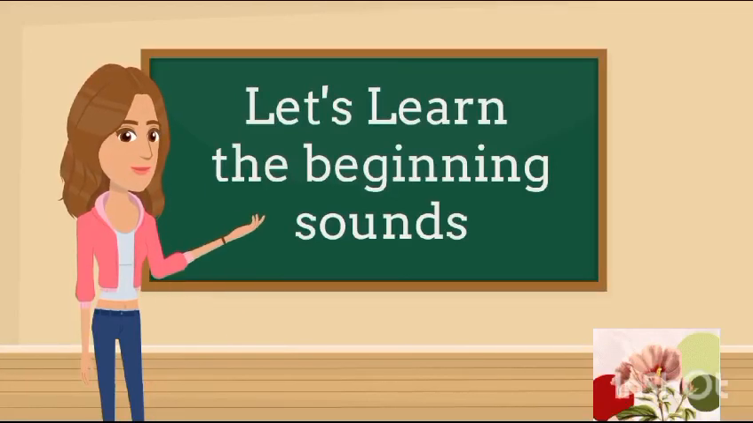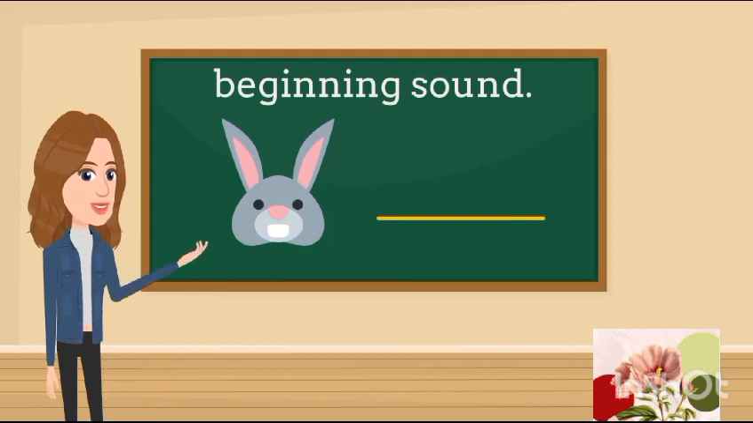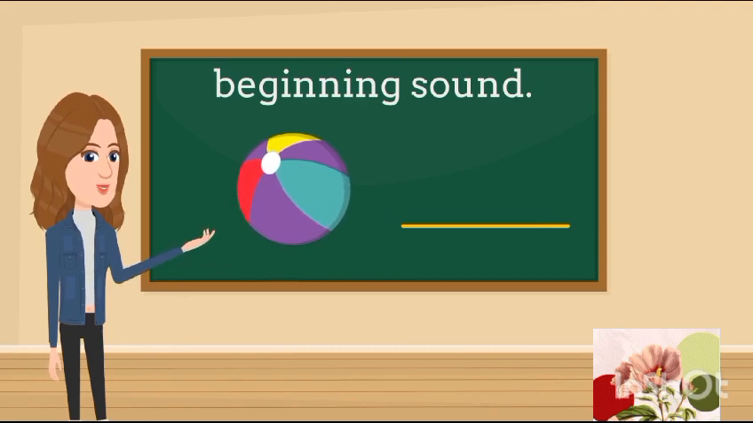Hey kids, let's learn the beginning sound. Look, there is a rabbit. And the rabbit comes from the sound R. R for rabbit. Here is a ball. And the ball comes from the sound yes, B. B for ball.